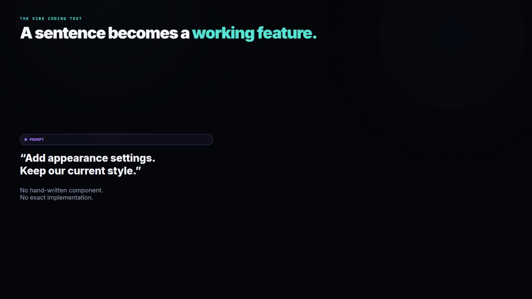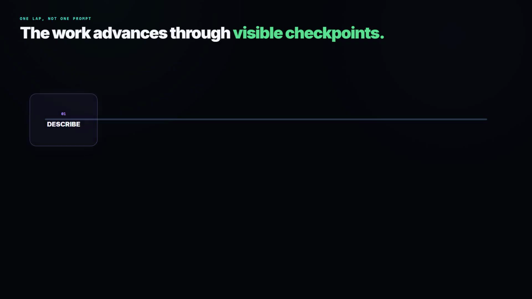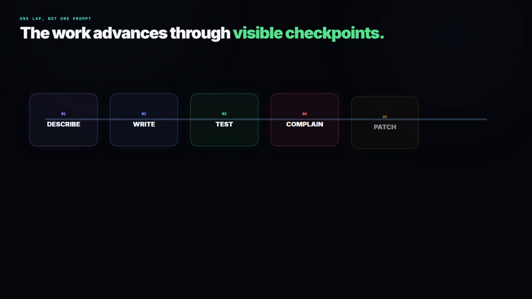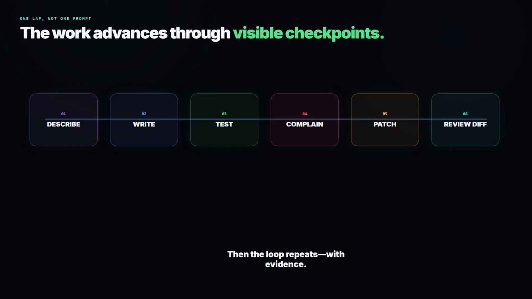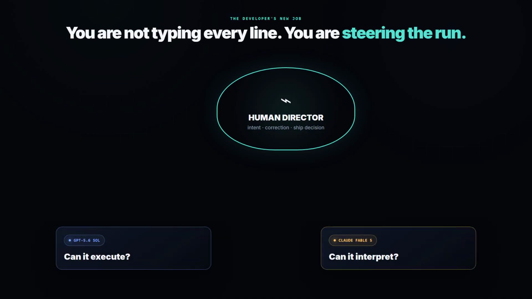Vibe coding sounds like a joke until you realize how many people are building software this way. They describe what they want, the model writes code. They test it, they complain, the model patches it. They review the diff, then they repeat. The developer is not typing every line, the developer is steering. So which model is better for that workflow, GPT 5.6 or Claude Fable 5?